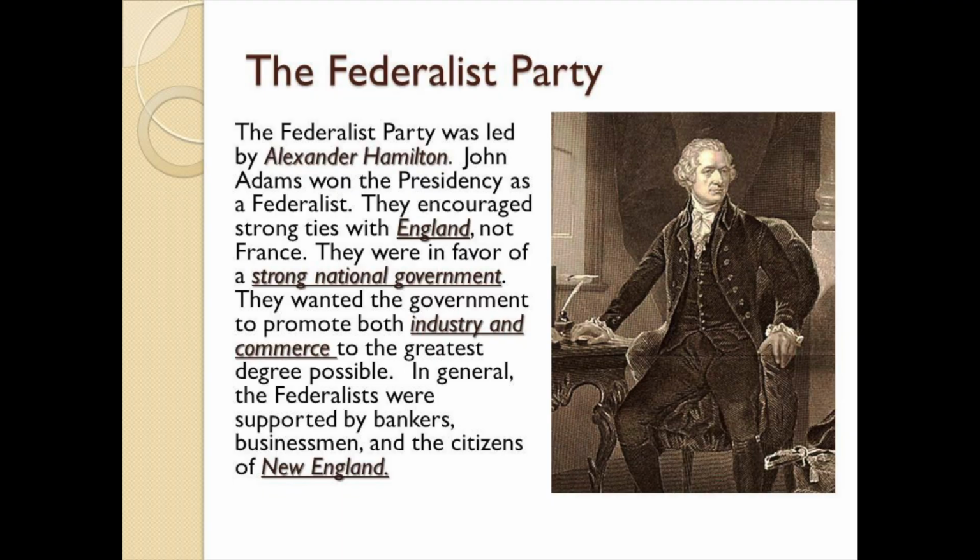The 1796 election pit John Adams, who was the candidate for the Federalists, versus Thomas Jefferson, the candidate for the Democratic Republicans. You can go back a couple of YouTube lessons where I talk more about the differences between the Federalists and the Democratic Republicans. But briefly, the Federalists were the party of Hamilton, right? They supported a strong national government. They supported the national bank. They were very pro-business, pro-banking.